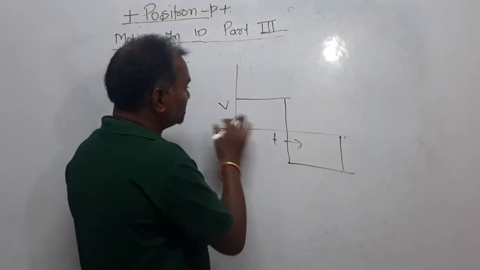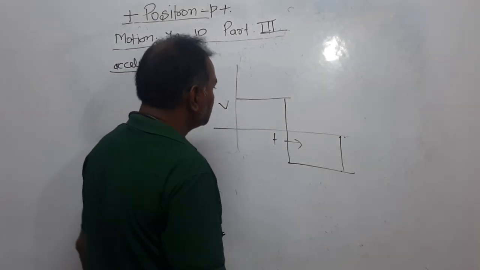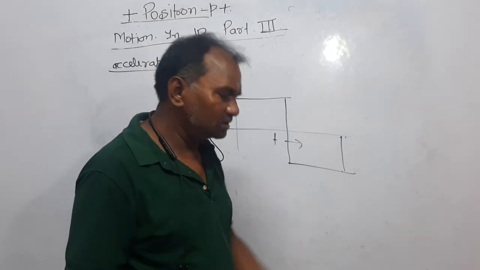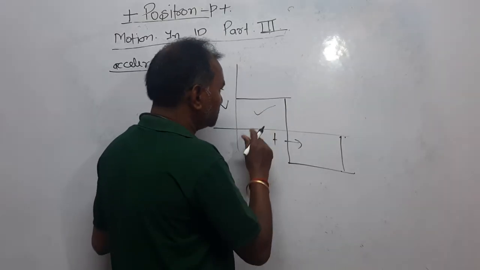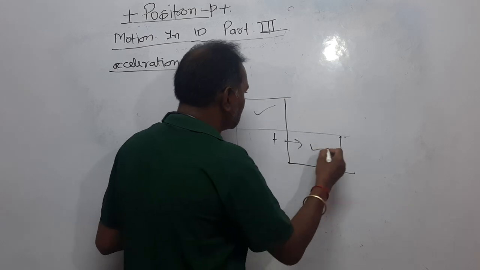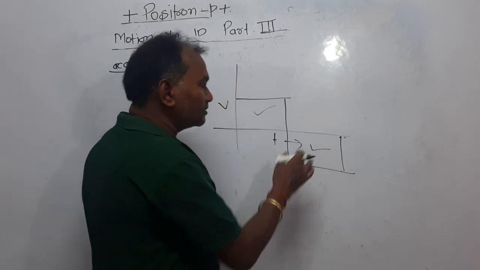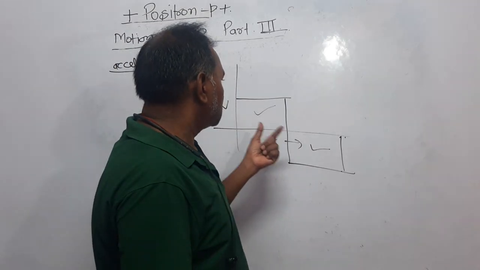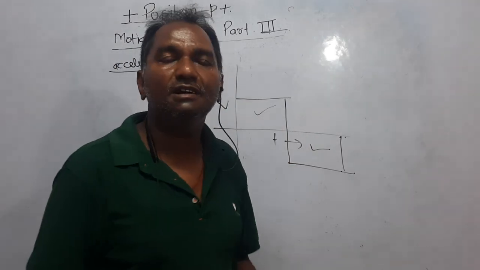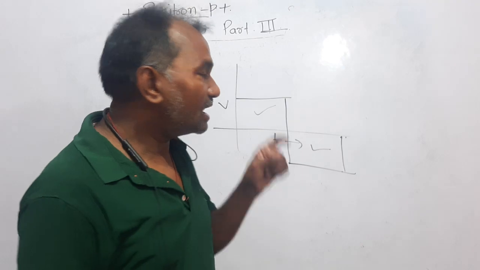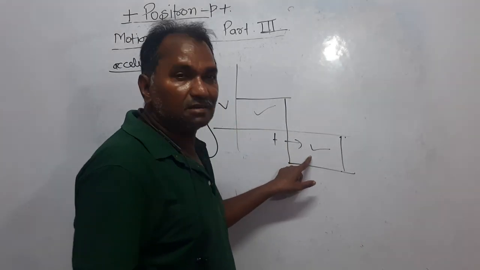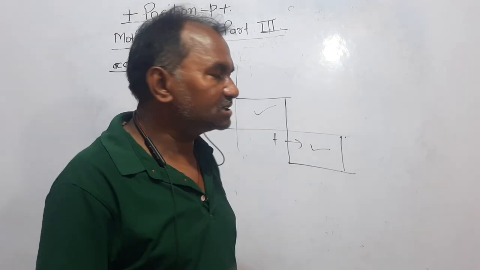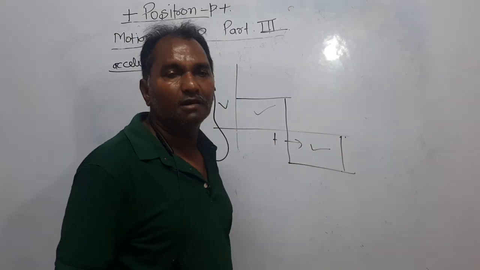Dear students, this is a graph between velocity and time. Now, if you want to find the displacement, consider this area, this is positive, and this area is negative. Now, add these two with sign. I mean, just subtract this from this, and you will get the displacement. And if you add these without considering sign, then it gives the distance traveled from here to here, right?